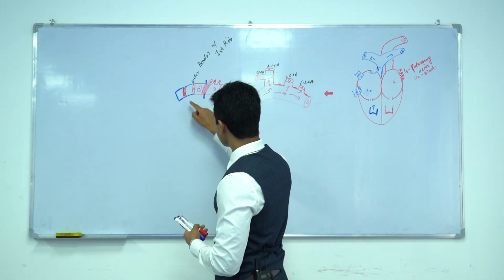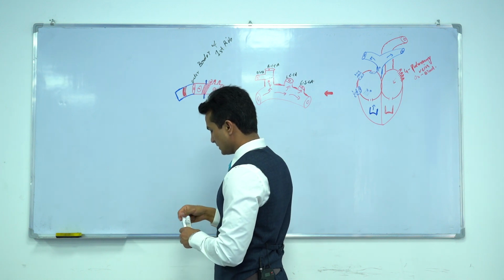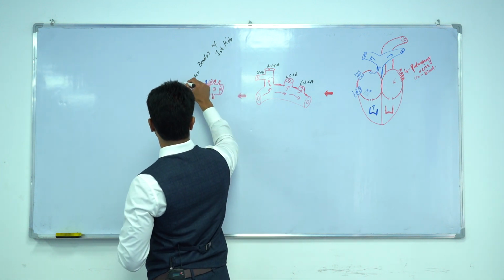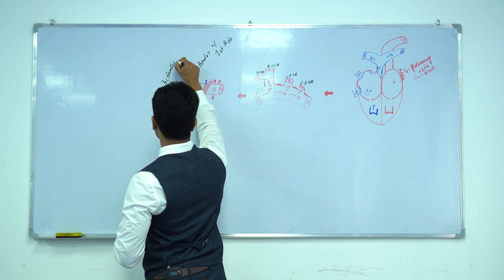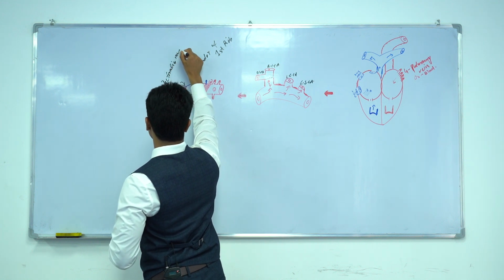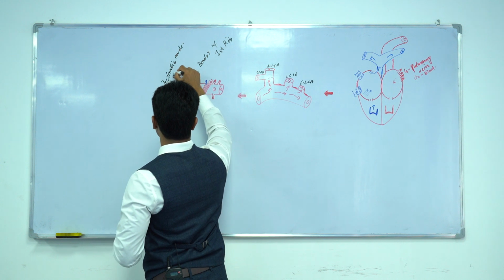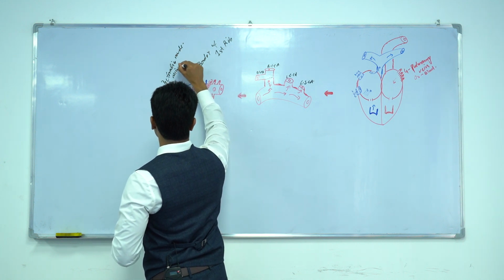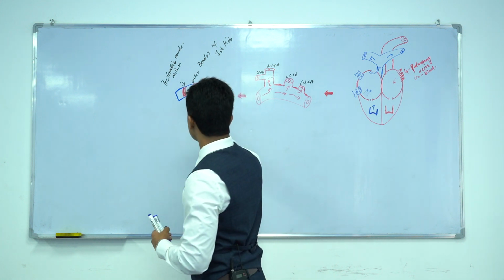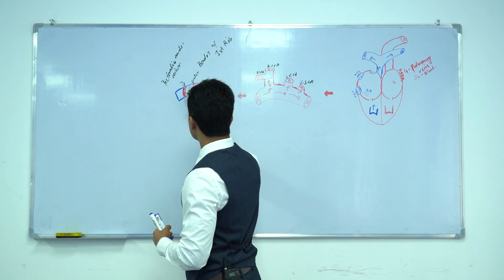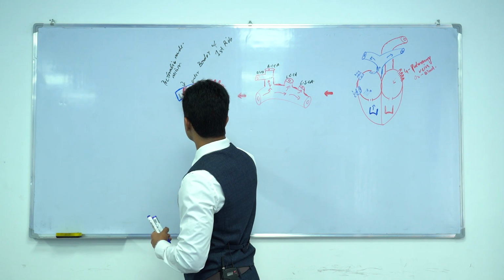Remember, okay? These are very important MCQs for your exams, okay? Pectoralis minor muscle. Pectoralis minor muscle divides the axillary artery into three parts. So this is the first part, this is the second part and this is the third part.